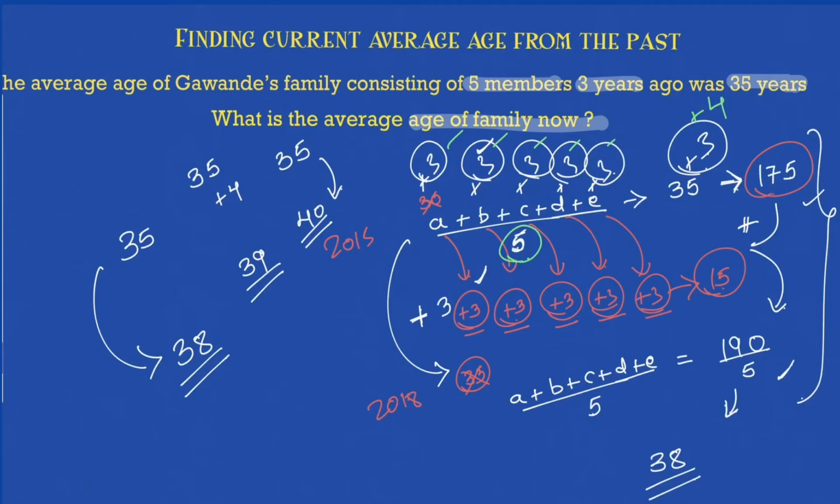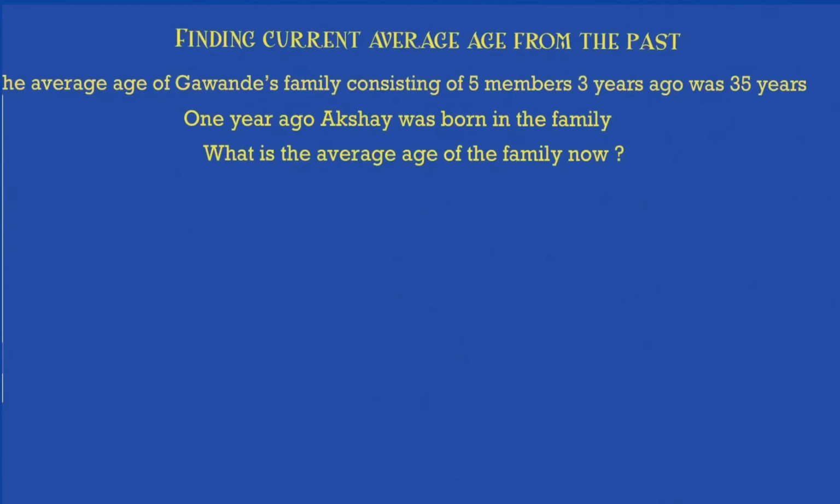I hope you get the concept with this. Let's move on to the next part: the same problem, but in a different scenario. The average age of the Gawande family, 5 members, 3 years ago was 35 years. One year ago, Akshay was born in the family. Now what is the average age of the family now? We know the average age 3 years ago was 35, so right now it is 38. We just saw this in the previous part.